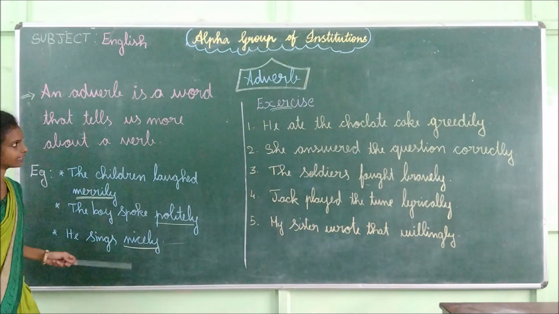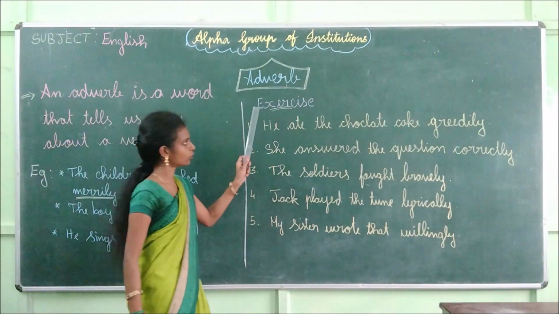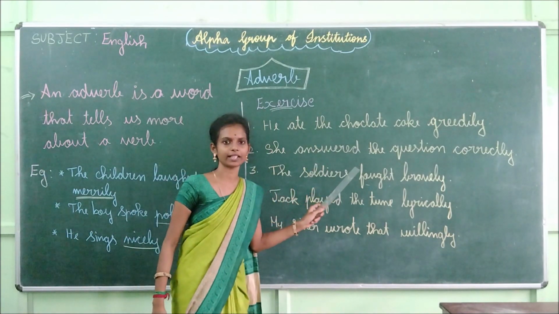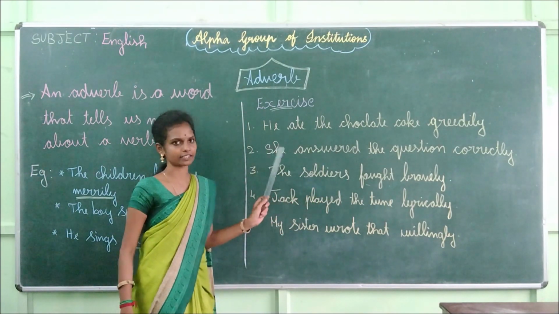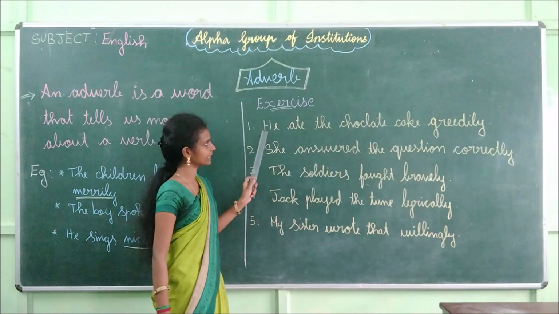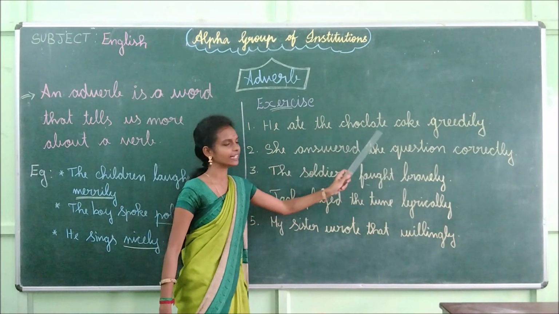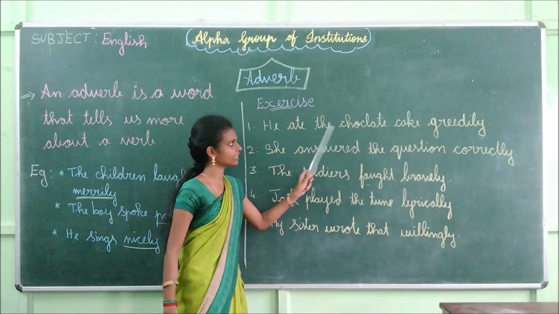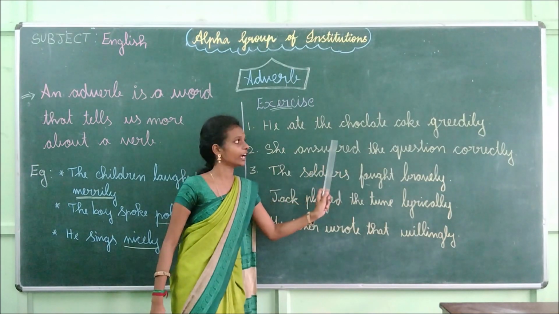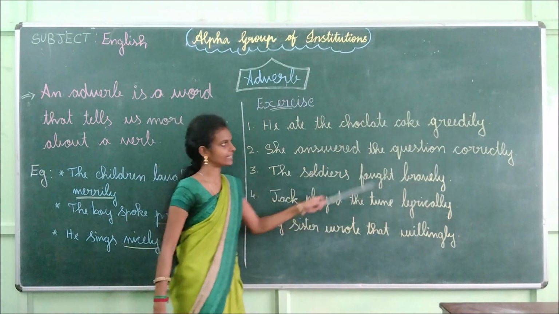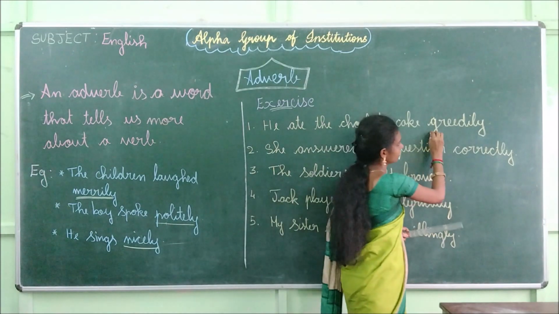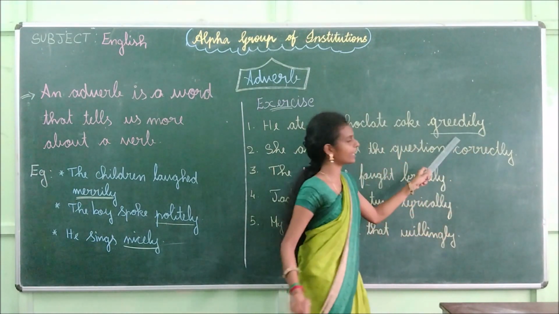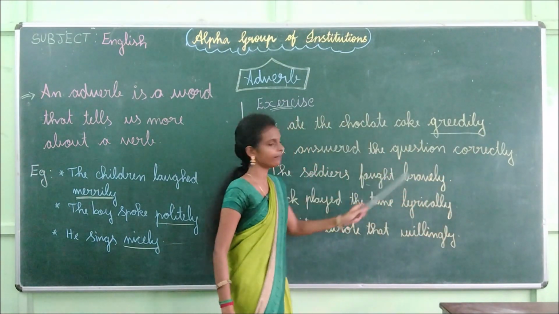Okay, and then shall we do this exercise? So now we are going to identify the adverb in this sentence. Read the first sentence. He ate the chocolate cake greedily. Here, which one is the adverb? Yes, greedily. This gives us extra information about the verb.